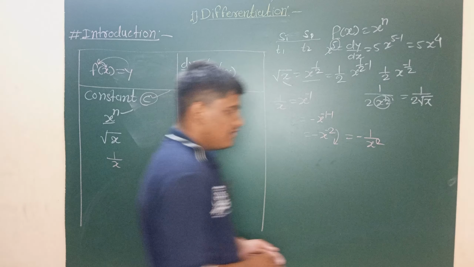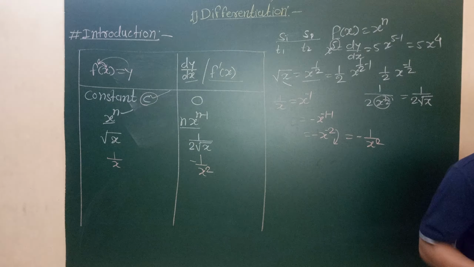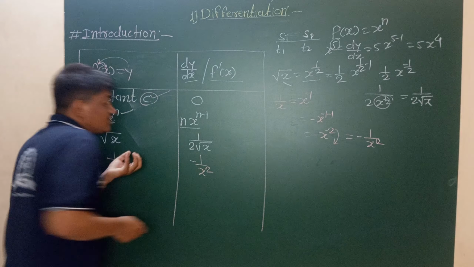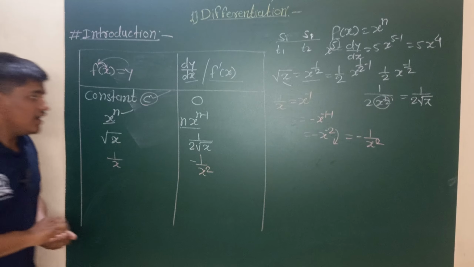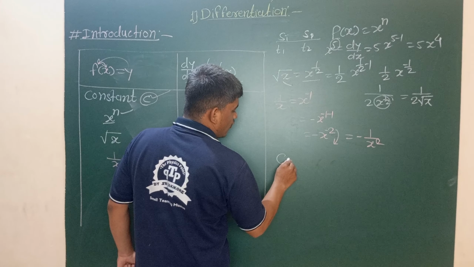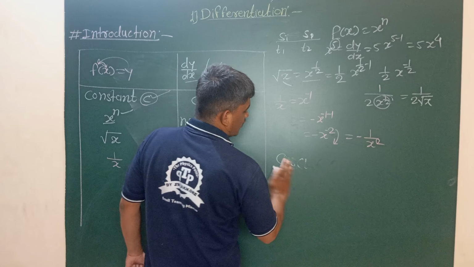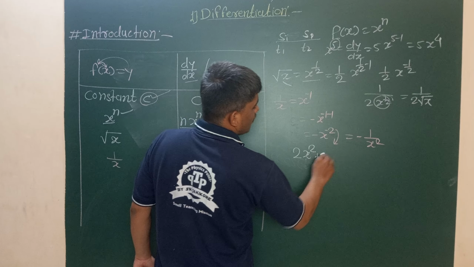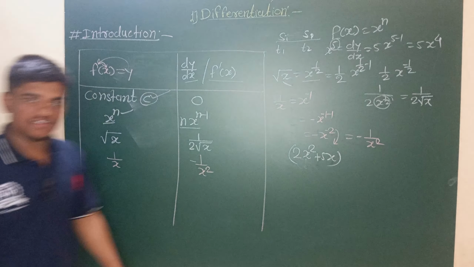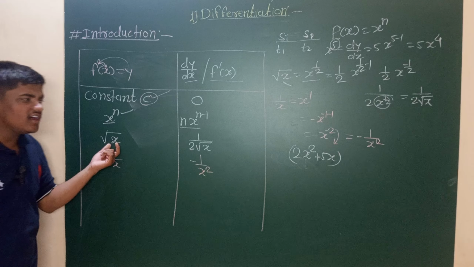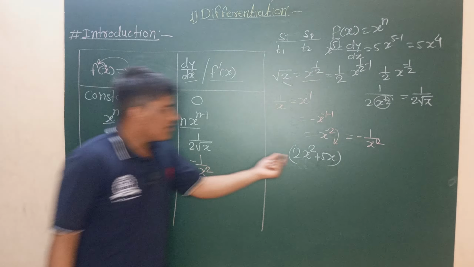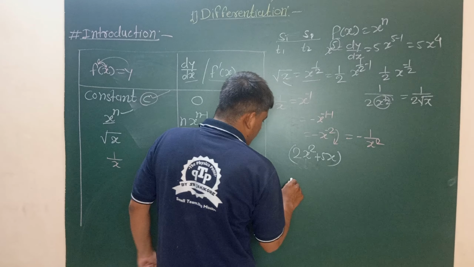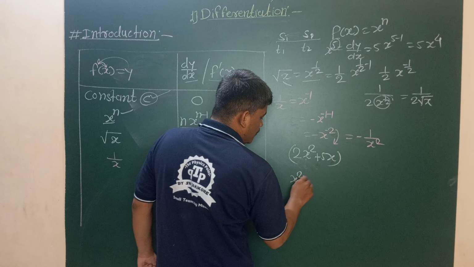Here are some derivatives or differentiations of algebraic functions. These are single terms. What if the x is not a single term? X is a function, an independent function. For example, cos of 2x square plus 5x. This is a function. It is not a single parameter or single term x. Here there are many different parameters or functions inside the function.